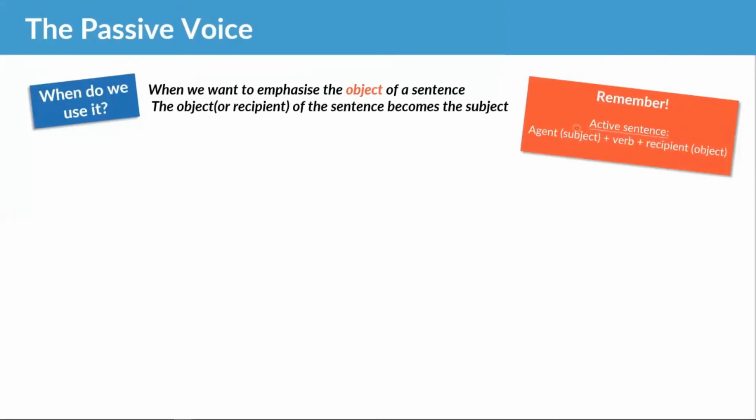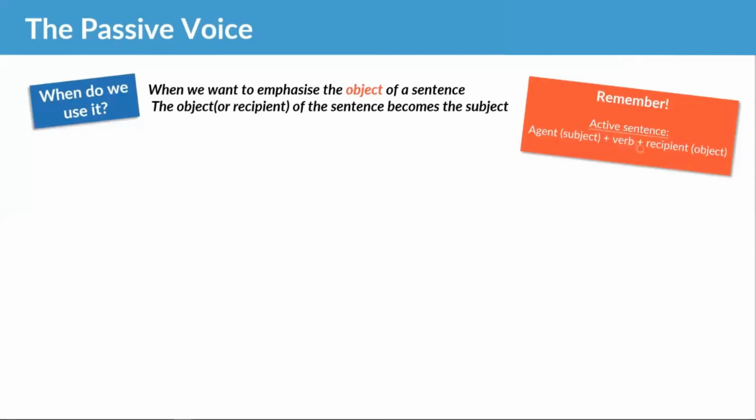Now, the subject in an active sentence we call the agent, the person or the thing doing the action.